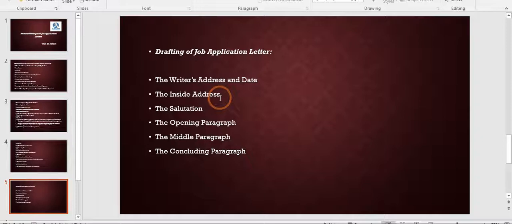So in that case, the inside address will be: To, comma, in the next line the personal manager, name of the firm National Rubber Limited, and the city, Mumbai city or Pune city, like that, or to the manager, Indian Engineering Instruments, Bengaluru, because they have mentioned whom we have to address the application letter. So here that will be according to it.